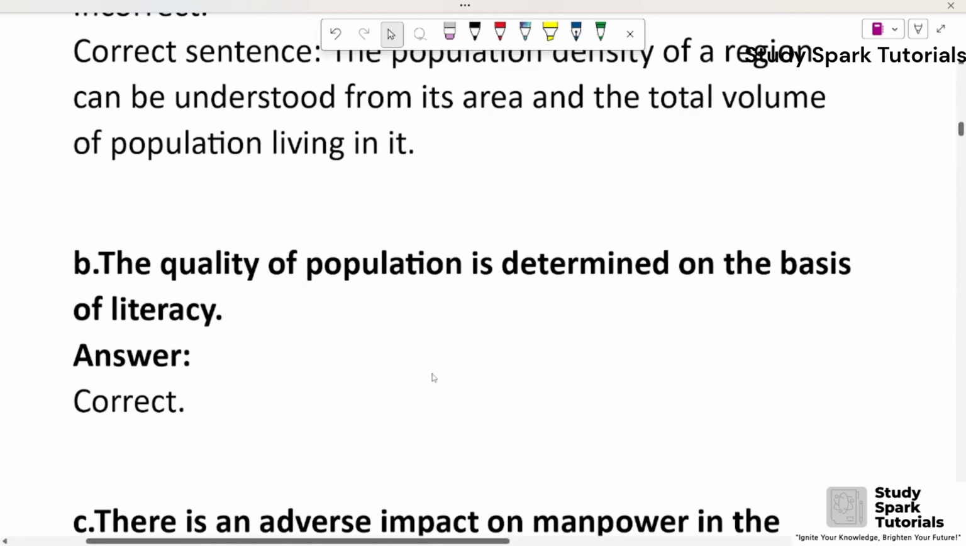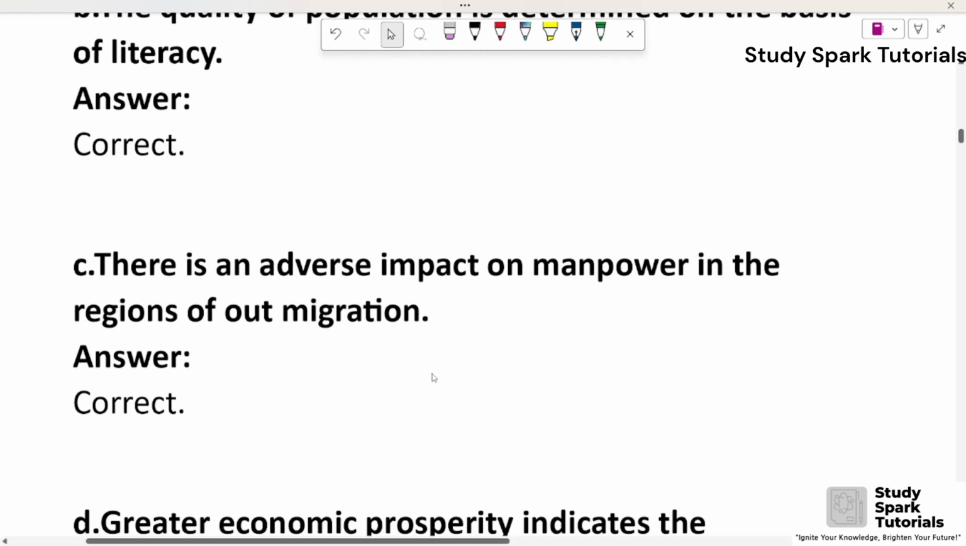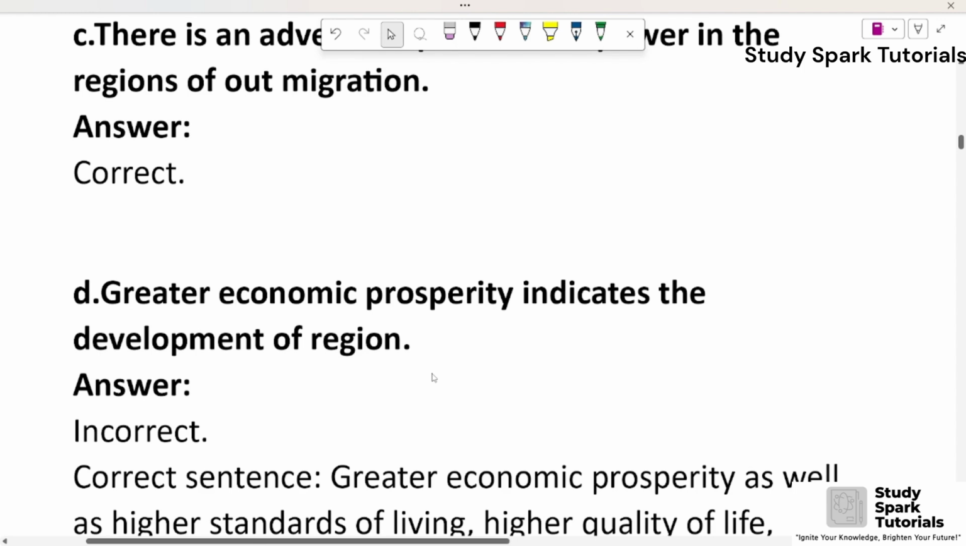B, the quality of population is determined on the basis of literacy. Answer correct. C, there is an adverse impact on manpower in the regions of out migration. Answer correct.